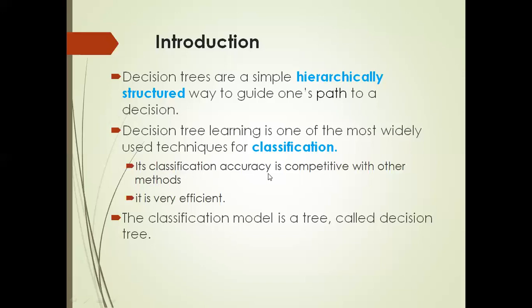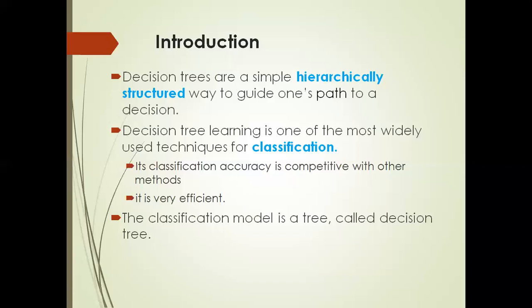Its classification accuracy is competitive with other methods and it is very efficient. Because it is very efficient, it has become a more popular and widely used technique, which is in the hierarchical structure. The classification model is a tree called decision tree. So this is a brief introduction about decision tree.